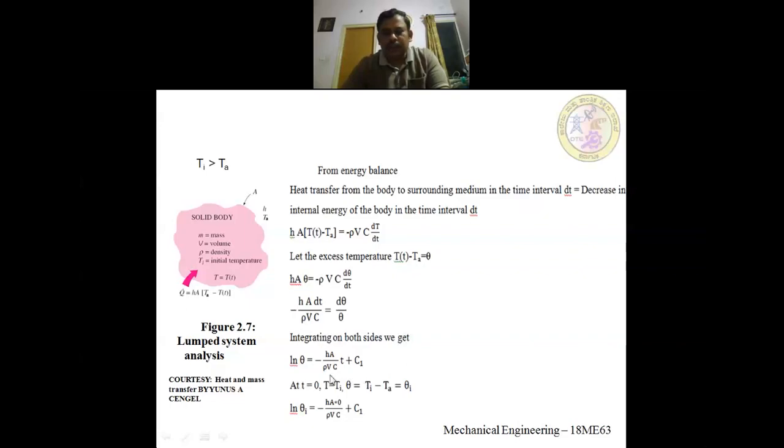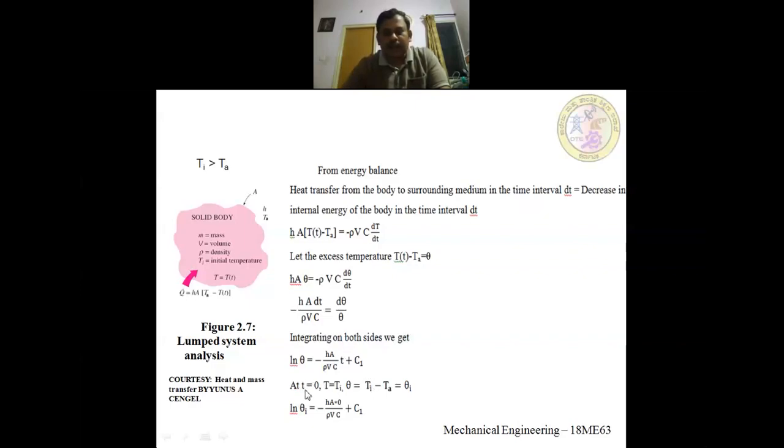Understood, no? So how did you get this? hA by rho Vc, all the terms are constants. Only we have to integrate dt. When you integrate dt, it is t plus one more constant, that you know from mathematics. You have to add one constant when you do integration.